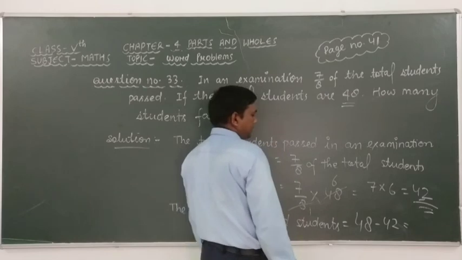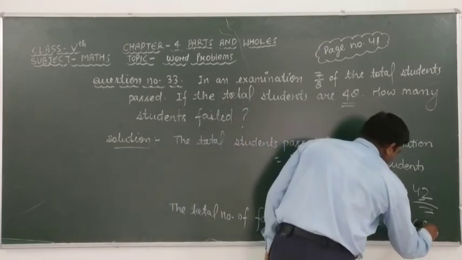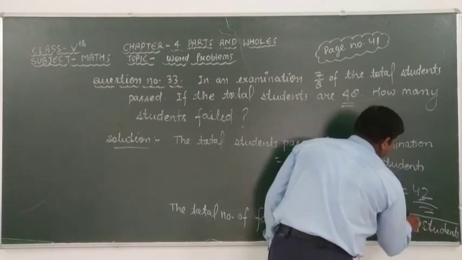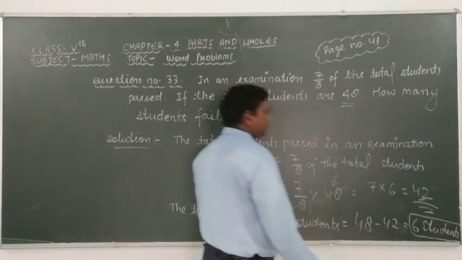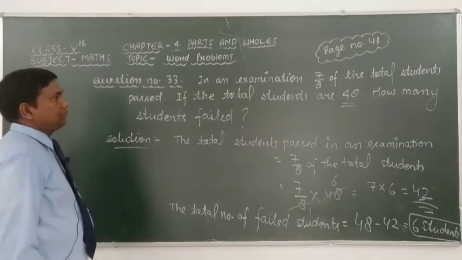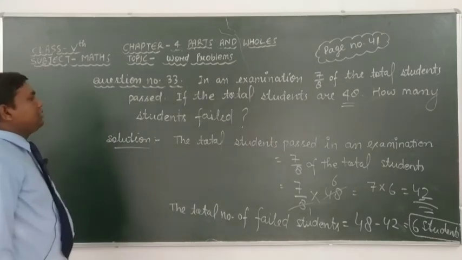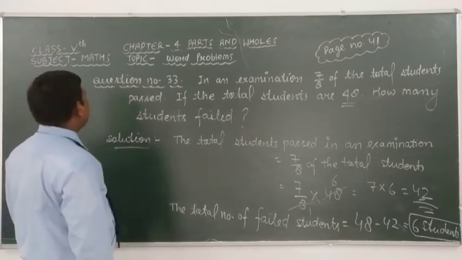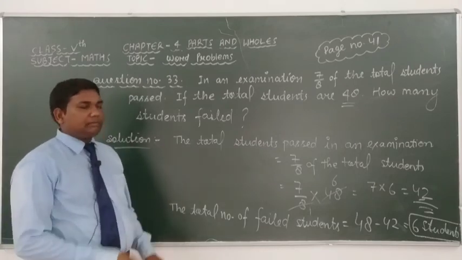After subtracting this, here we get 6 students. Okay, students, it means that 6 students failed. Clear? If any student has doubt in question number 33, please ask me on my personal WhatsApp number.